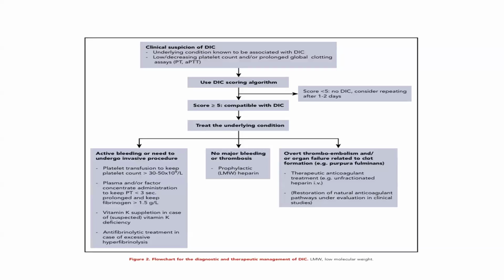If there is no major bleeding or thrombosis, give prophylactic low molecular weight heparin. If there is overt thromboembolism or organ failure related to clot formation, then we have to treat with therapeutic anticoagulation like unfractionated heparin. Restoration of the natural anticoagulant pathway is under evaluation in clinical studies. Thank you, guys.